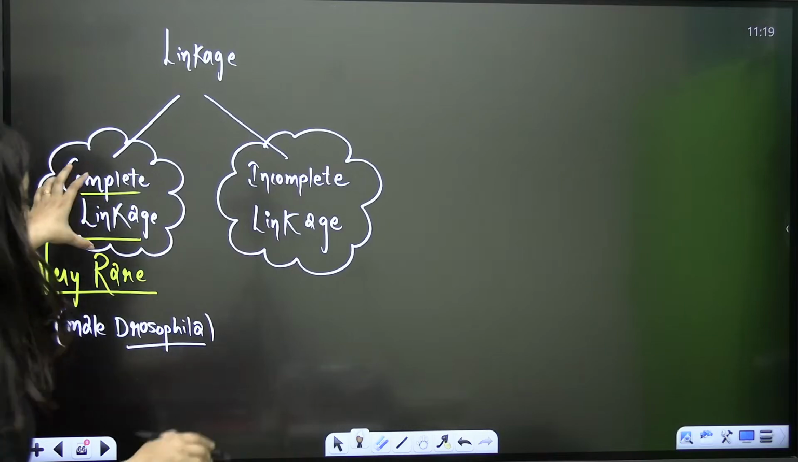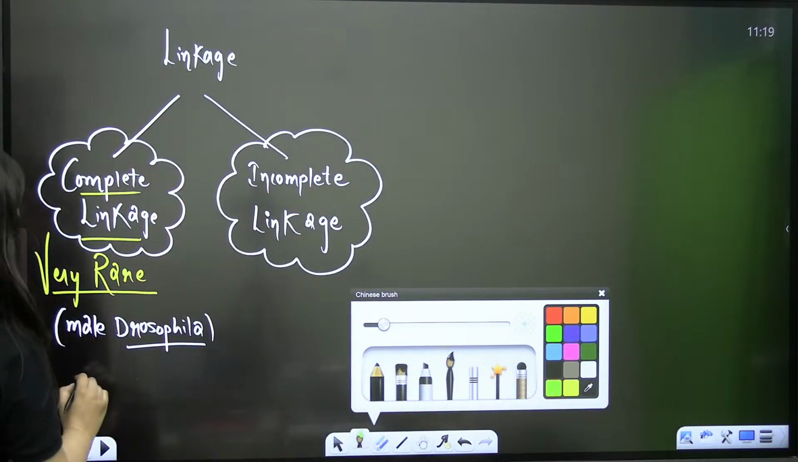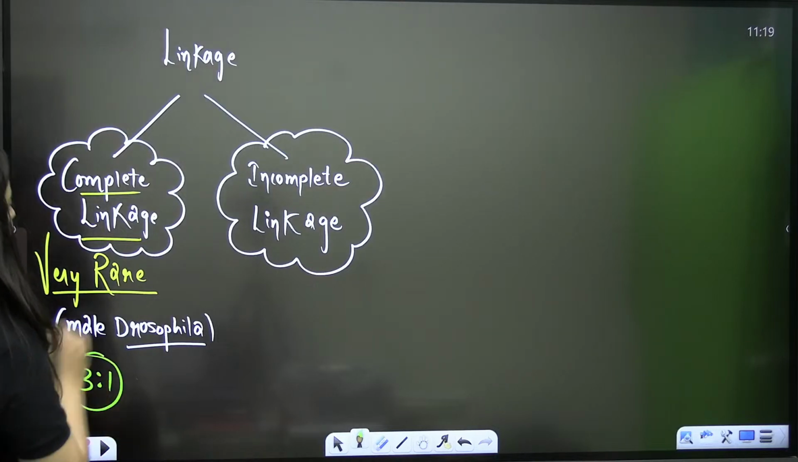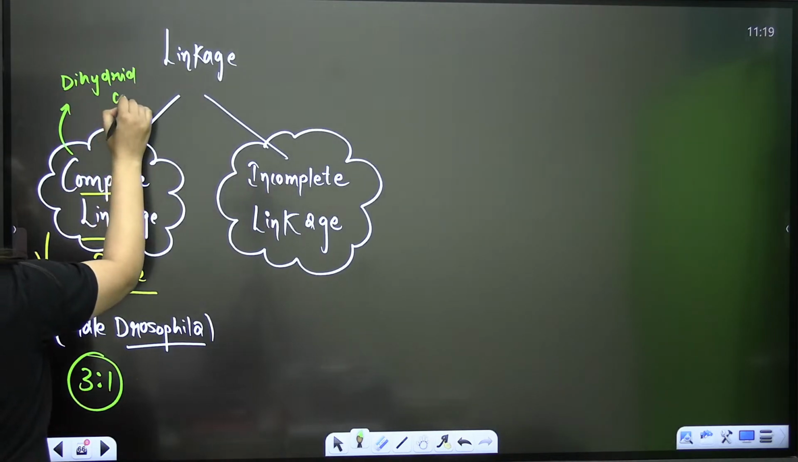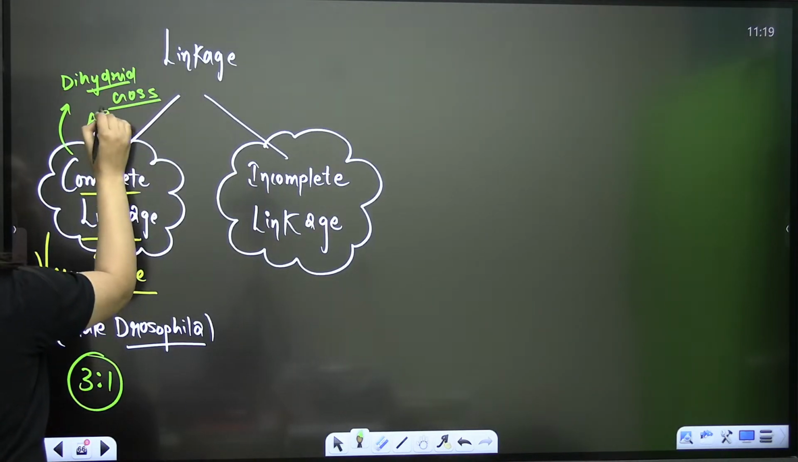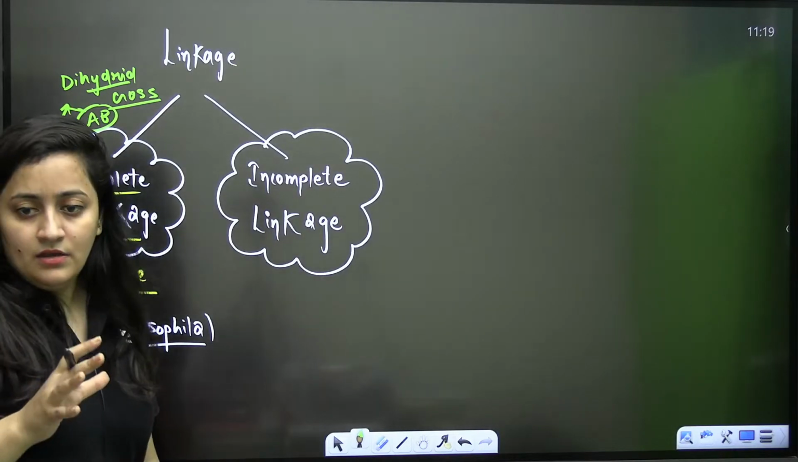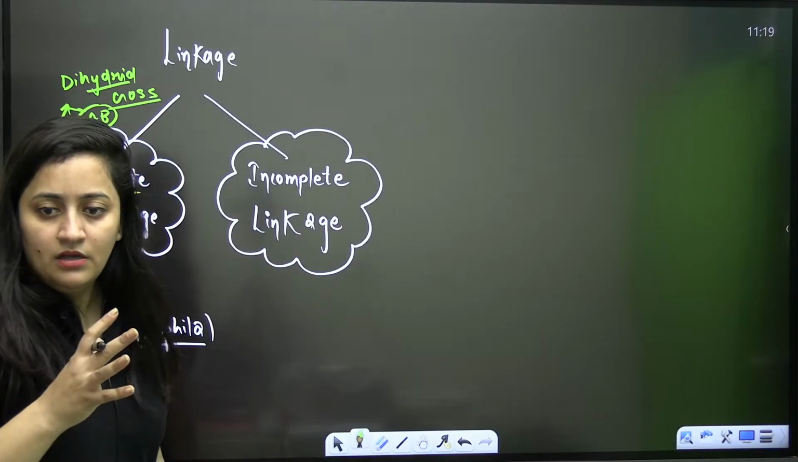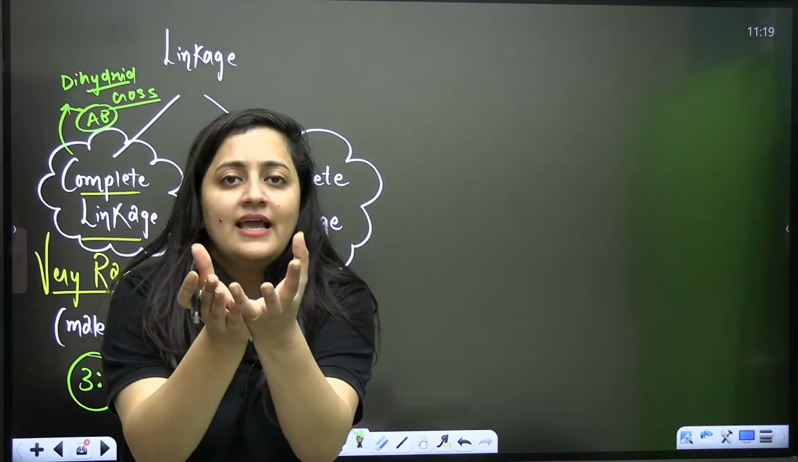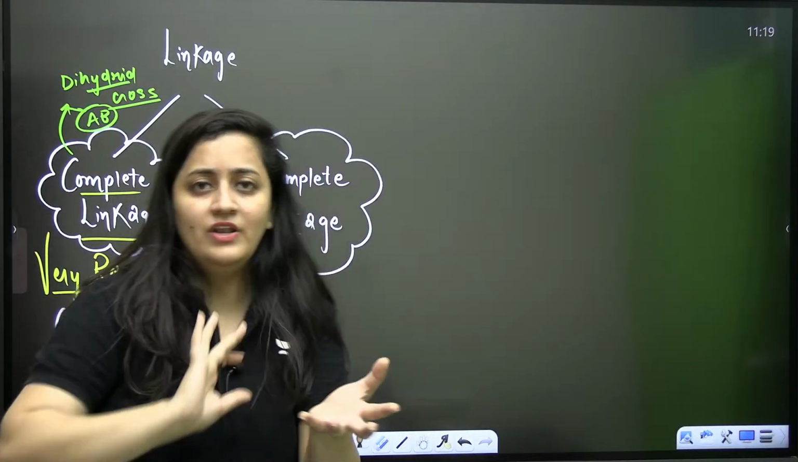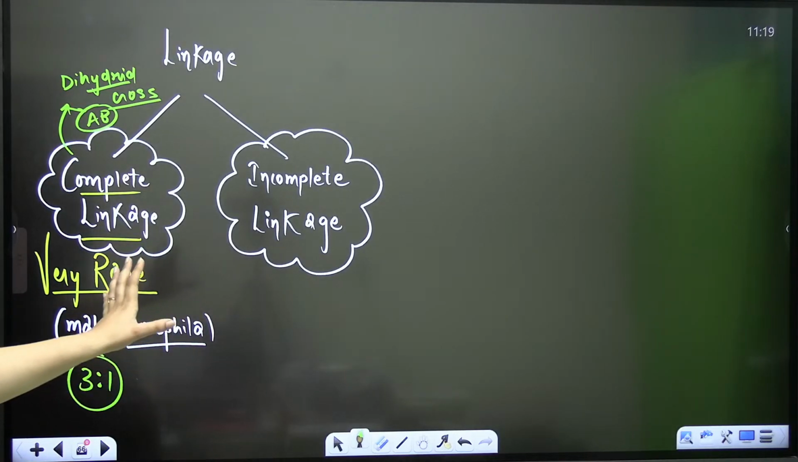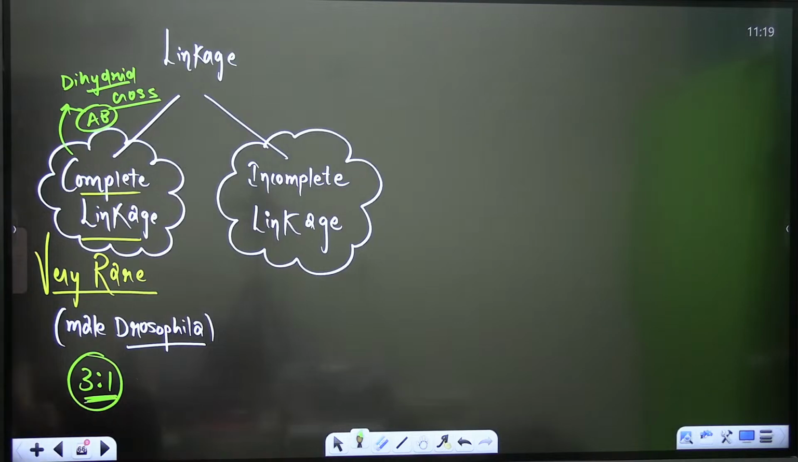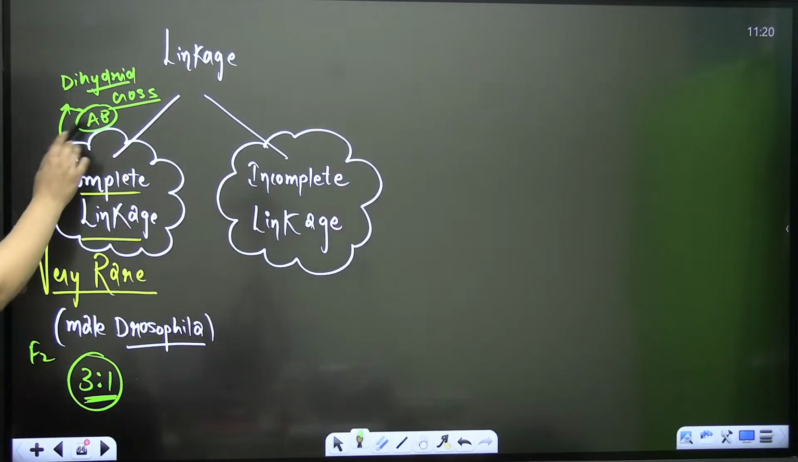Because it is a complete linkage, its ratio here will be like 3:1, like the monohybrid cross. I will give you one example. If it is complete linkage, even if it is a dihybrid cross, even if we are studying the inheritance of two different genes, those genes are going to stay together. If they stay together, they are working together as a unit, so the ratio will not change. You will get the ratio like the monohybrid cross. This is the ratio that you will get in F2 generation because they will move together.